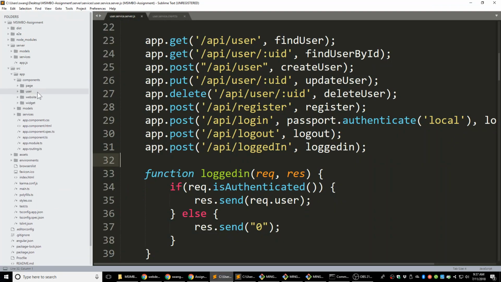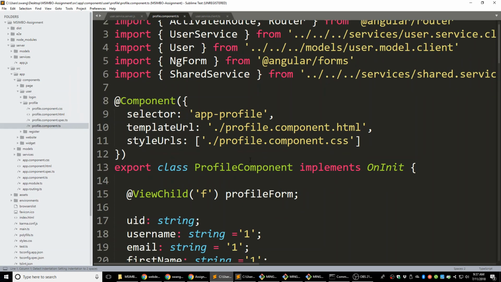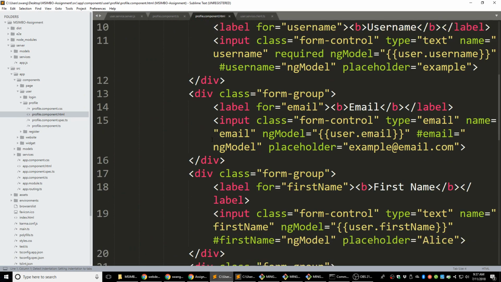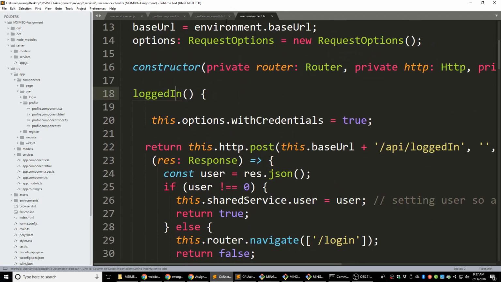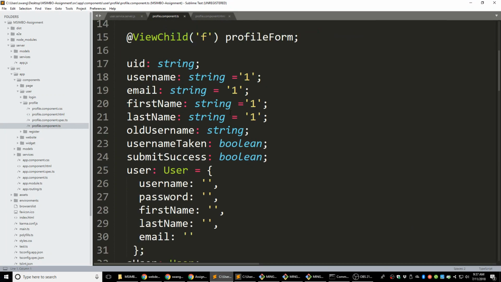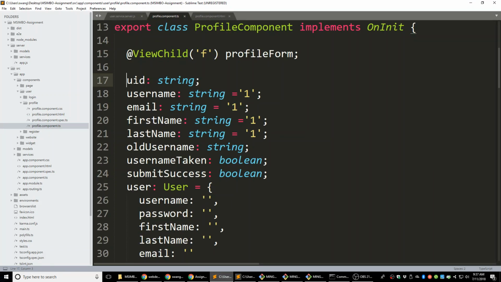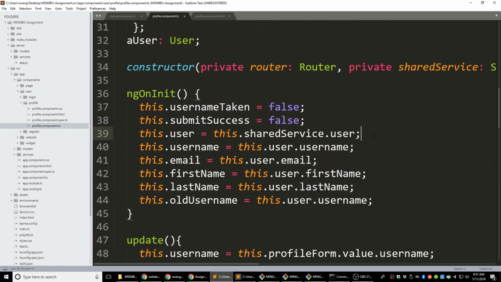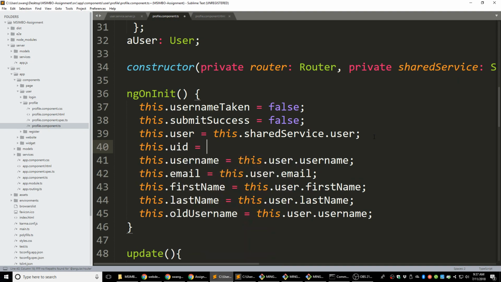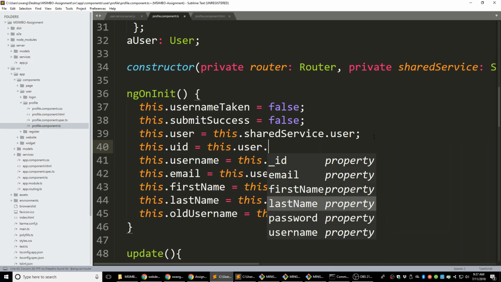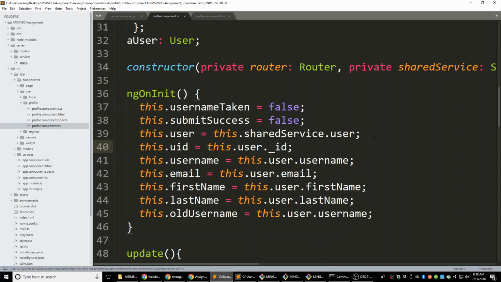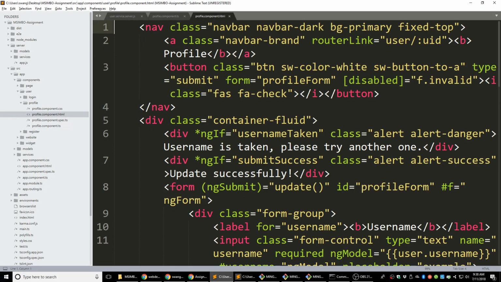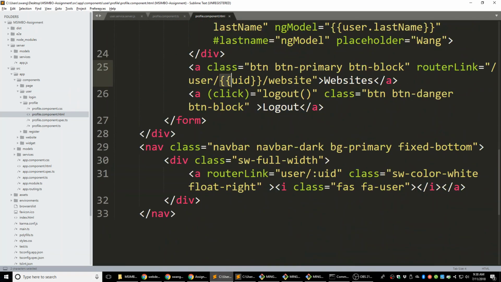In the components, user profile here. Right. UID is a string, and I think I never updated this UID here. Let's update the UID. So this UID is equal to this user ID. Otherwise, it's going to be empty. And when we try to navigate to the website page, it's going to use this UID here.